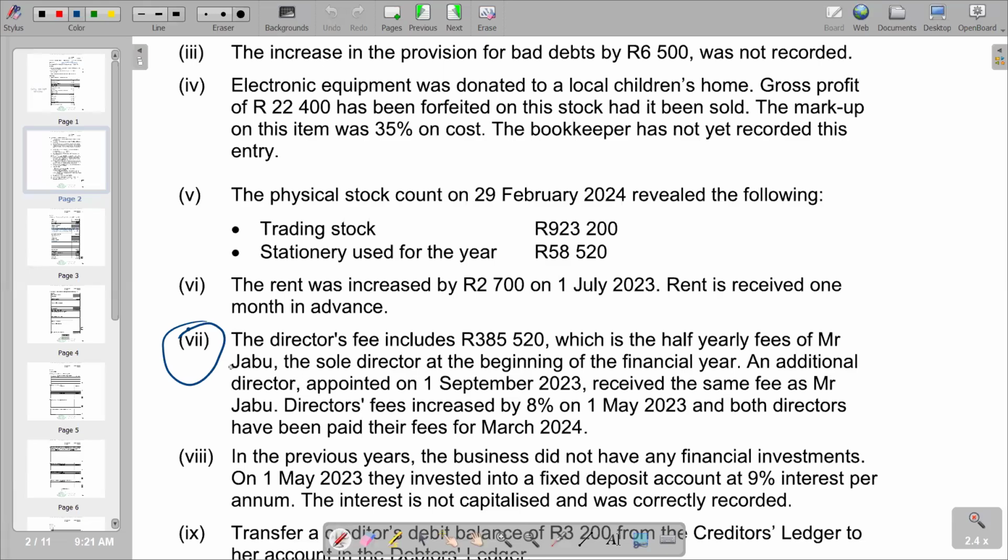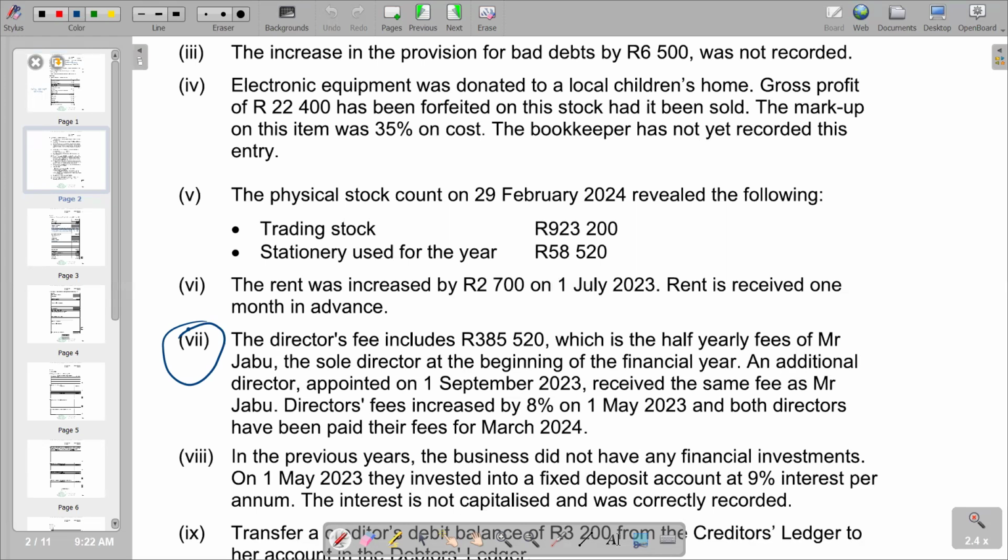On director's fees, it reads: the director's fees include 385,520 rands, which is the half-yearly fees of Mr. Jabu, the sole director at the beginning of the financial year. An additional director appointed on 1 September 2023 received the same fee as Mr. Jabu. Directors' fees increased by 8% on 1 May 2023, and both directors have been paid their fees for March 2024. So we need to make an adjustment in terms of the director's fees.